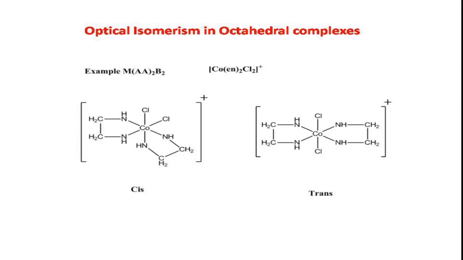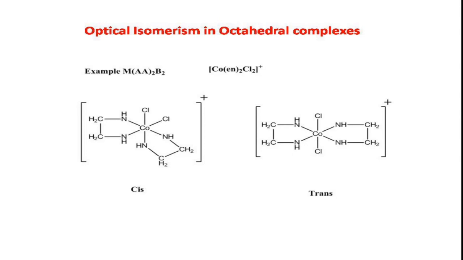In the cis form, the two chloro ligands are nearer to each other, therefore we call it the cis geometrical isomer. In the trans form, the two chloro ligands are opposite to each other, therefore it is called the trans geometrical isomer. If you see the cis isomer, there is no plane of symmetry for it, therefore it is optically active.